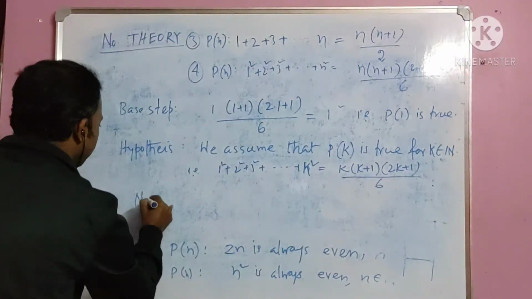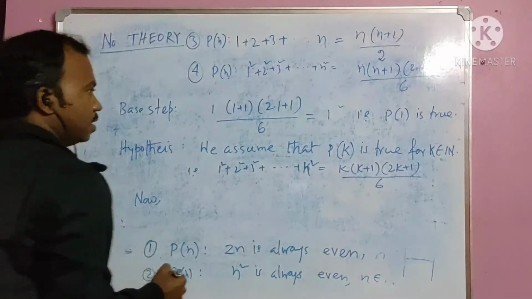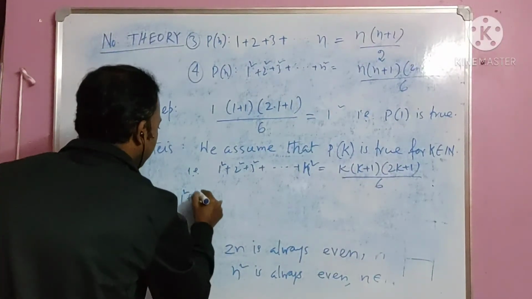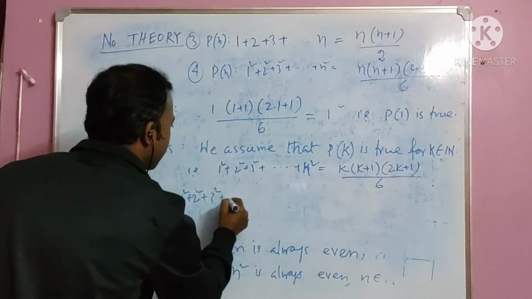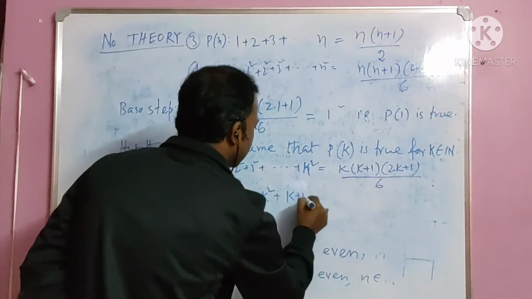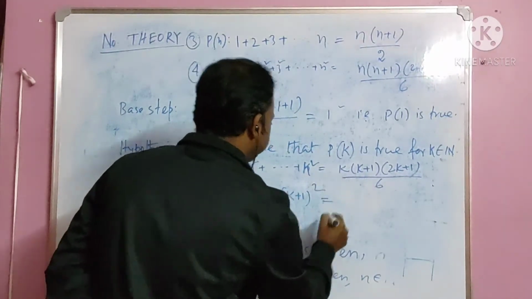Now we are going to show that P of k plus 1 is true. For that we will take the k plus 1 square term.